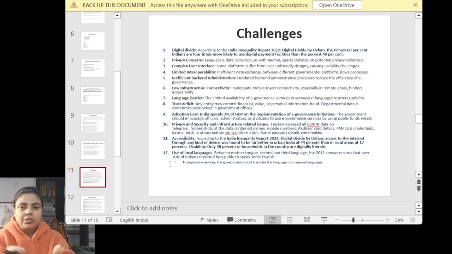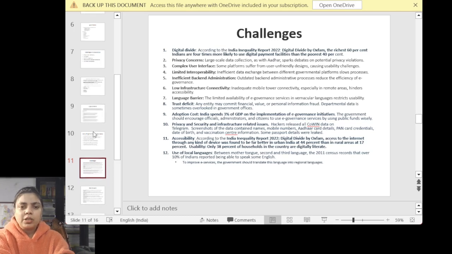Additionally we can say privacy and security infrastructure related issues. Like I already said, we see how hackers used our data and our privacy is put at risk. Use of local language is something very much needed. Recently I have observed on television or YouTube, whenever an advertisement came, the advertisement uses local language, like they are using Bhojpuri, they are using South Indian languages in order to advertise their product. So we also need to include local languages, or make our government websites or governance policies very much accessible in local language also, in order to make it more robust.